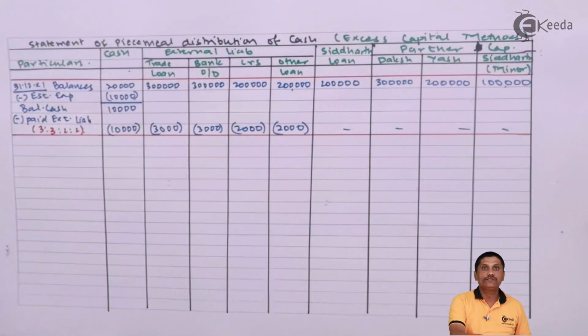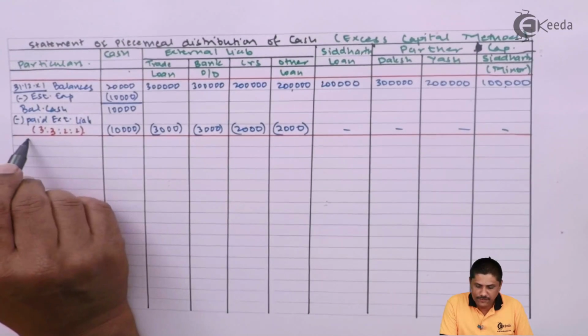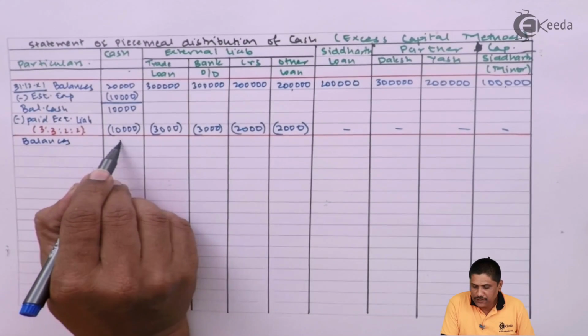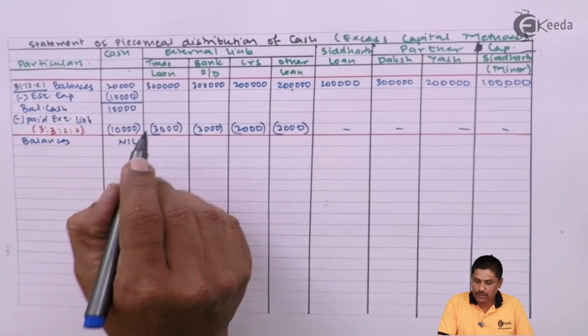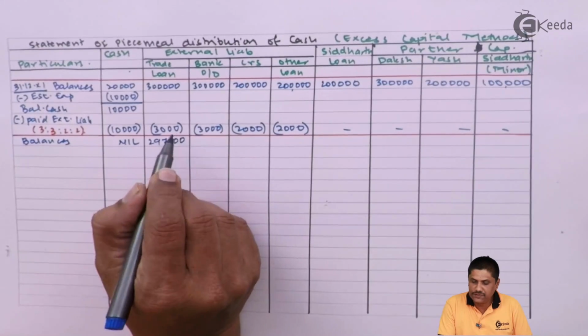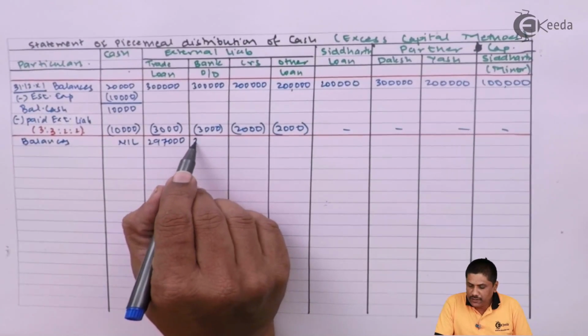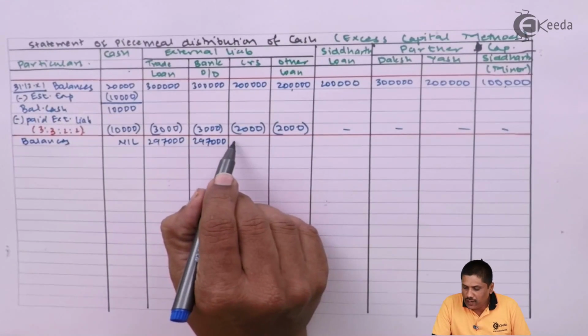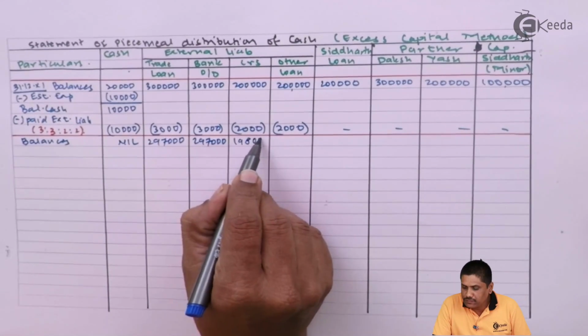So what are your balances after this? Cash has become nil. Remaining amount of first liability 297,000, that is trade loan. Bank loans have become 297,000. Creditors have become 1,98,000.